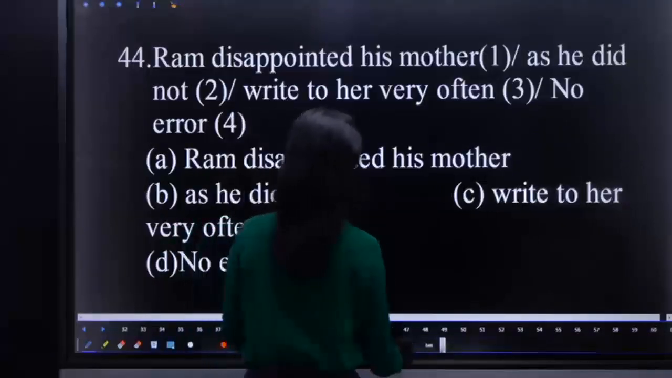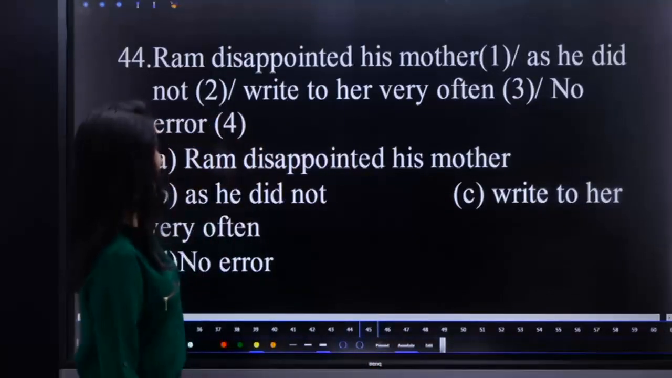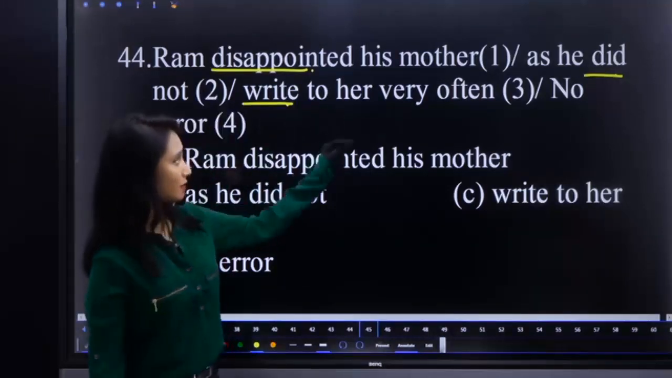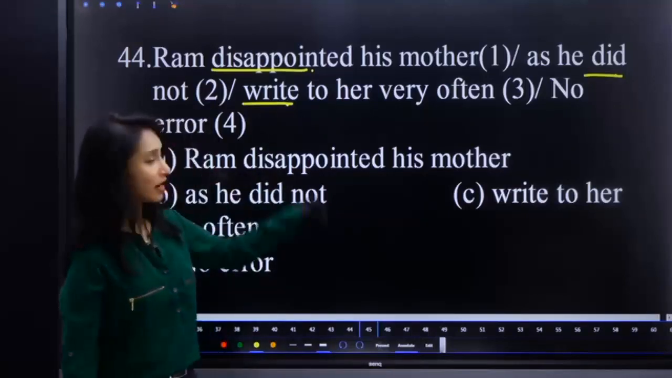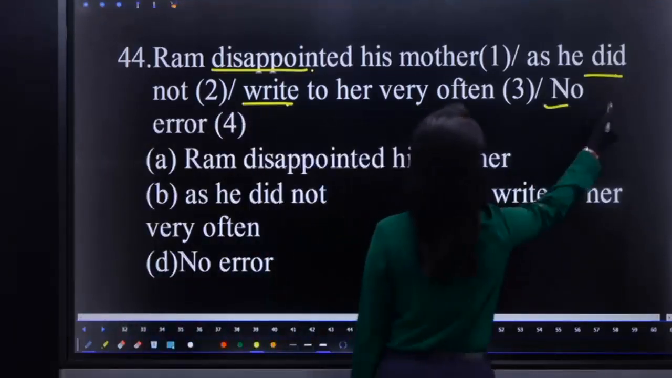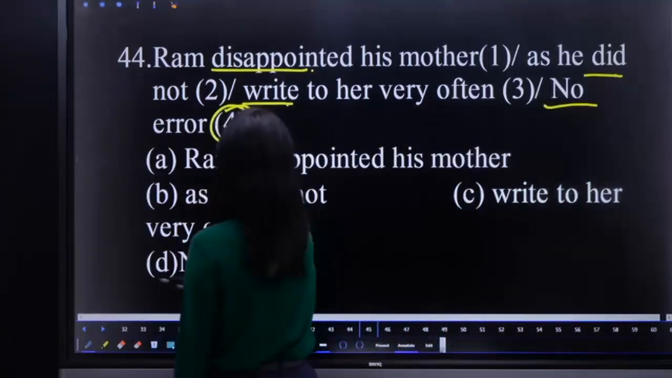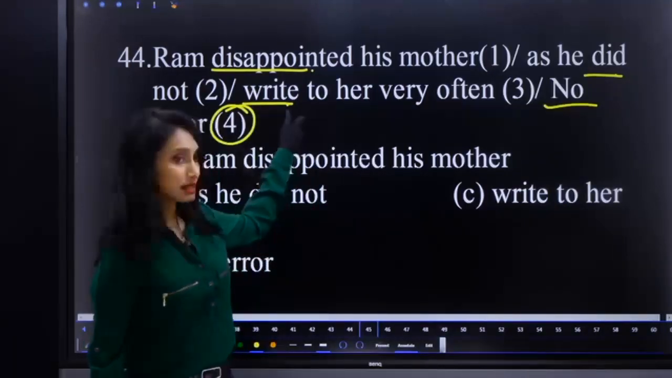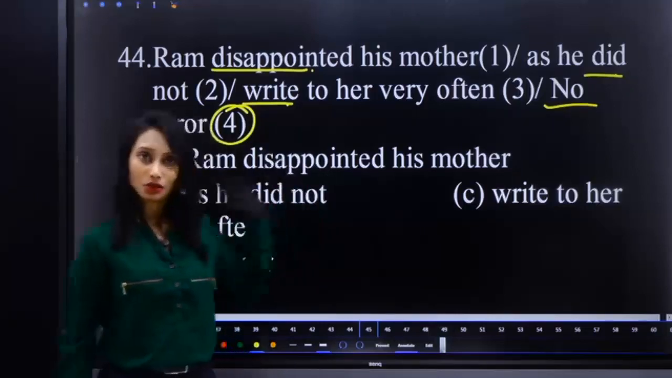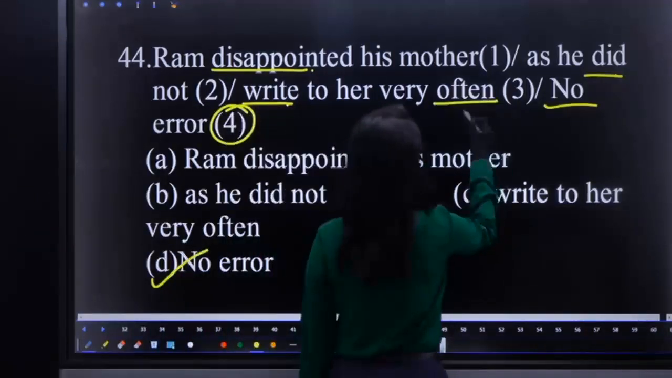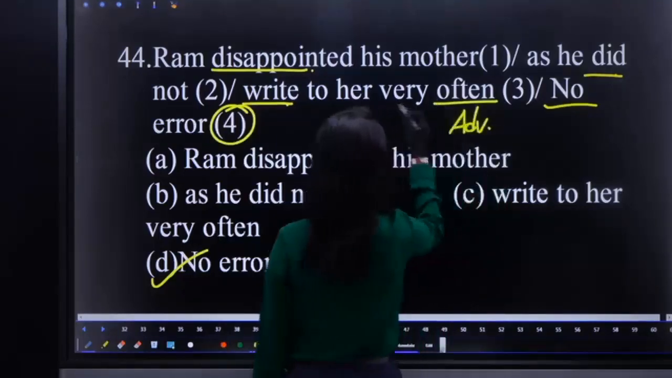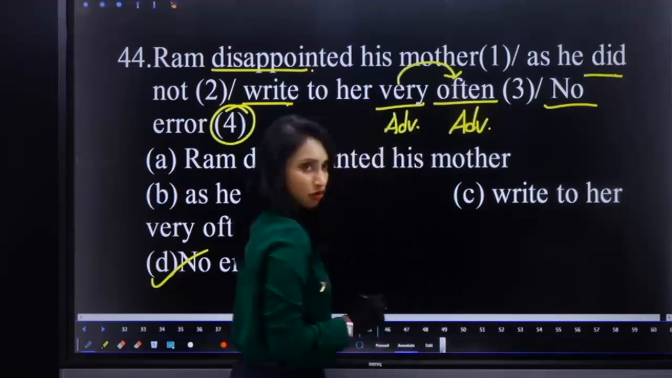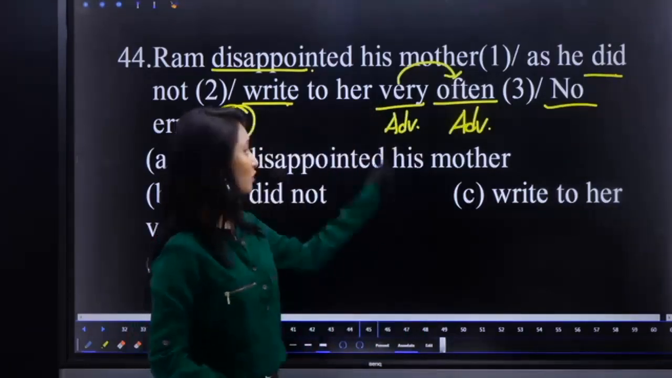Ram disappointed his mother as he did not write to her very often. What is the error? Ram disappointed his mother as he did not write to her very often. So there is no error in the sentence, hence your answer is option D. So write to, not write, it is right. Did plus V1, it is correct only, not written. It is correct. So no error. Often is an adverb and we require another adverb to qualify that. So very is the adverb we have taken to qualify that. So very is an adverb of degree, often is an adverb of frequency. One adverb is qualifying the other one.